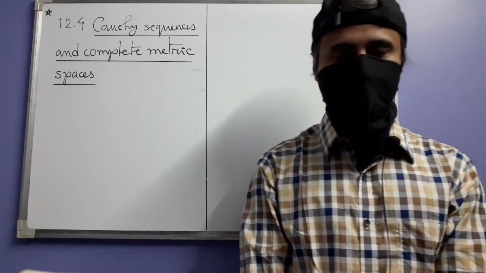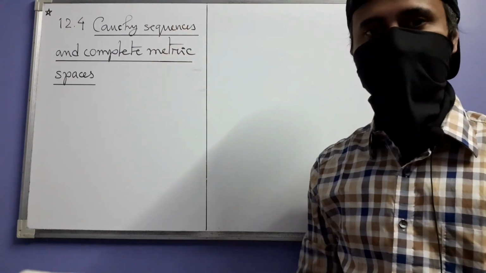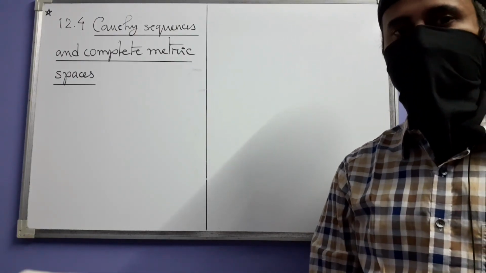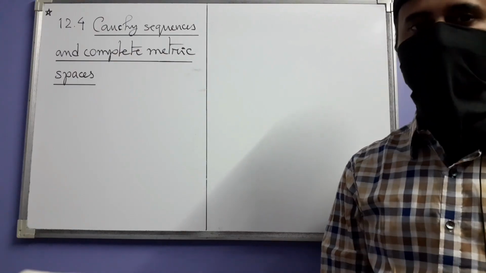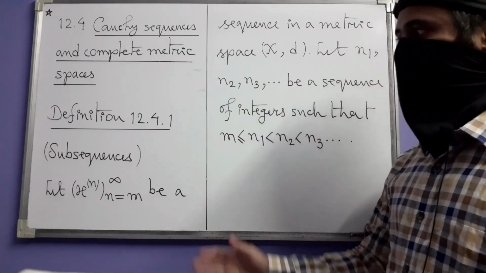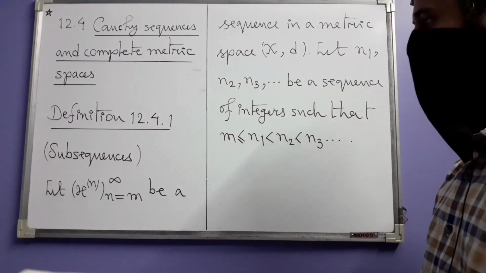Let's start the next section on Cauchy sequences and complete metric spaces. In this section, we are going to extend the theory of sequences of real numbers to sequences in a general metric space. So, we start the section with this definition of a subsequence in a metric space.